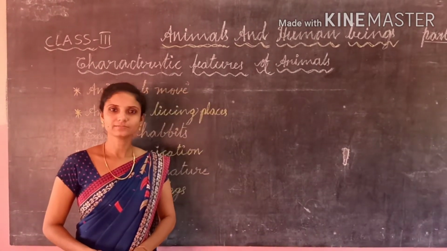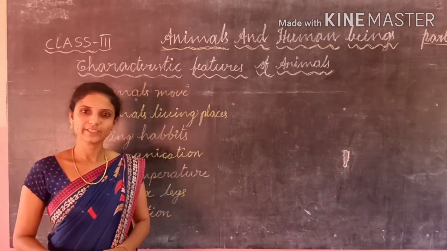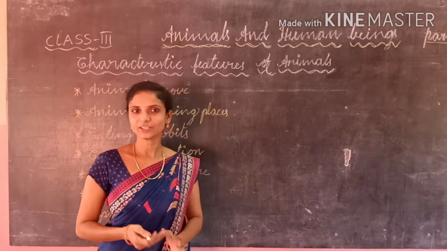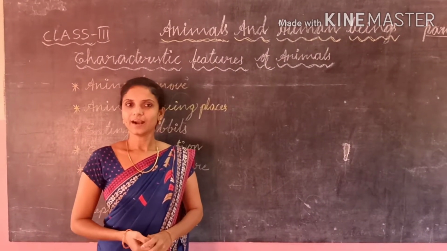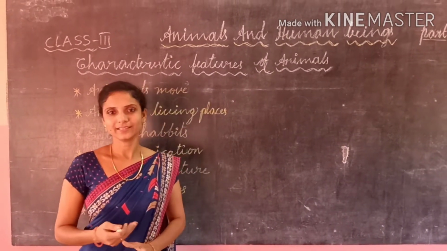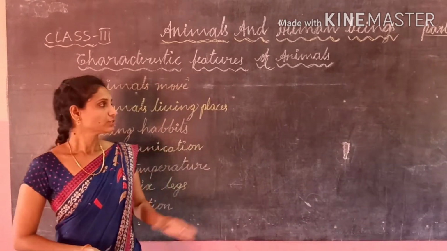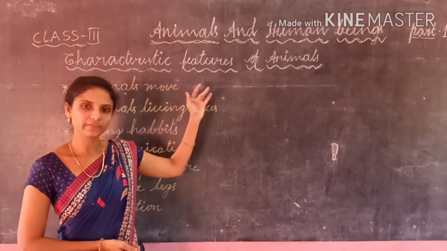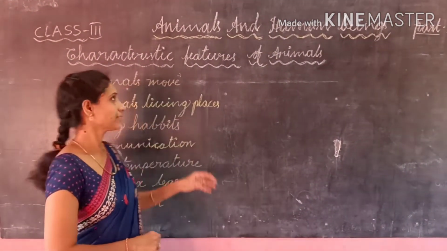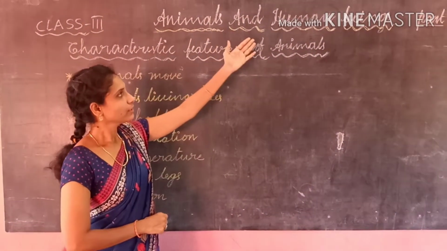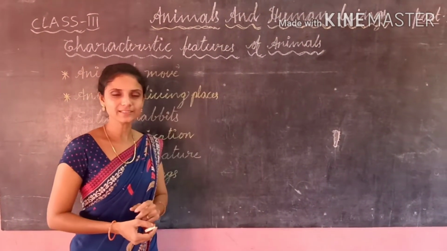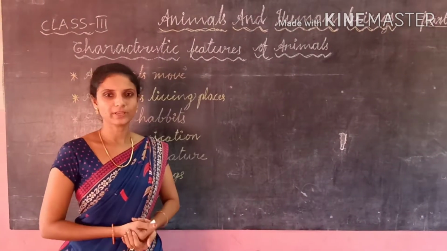Good morning children. In the last video we learnt about the definitions of living things and non-living things, and their characteristic features. So this is our second lesson. Today we are going to start our second lesson, Animals and Human Beings.